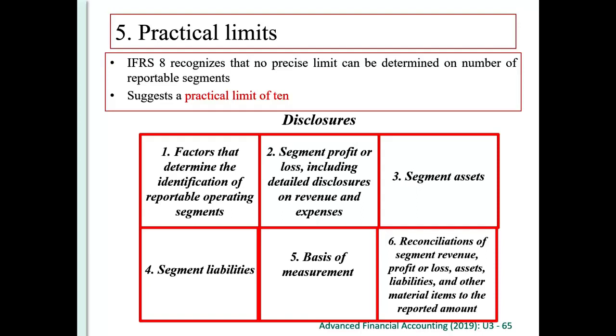So you have to reconcile so that financial statement users know how to match the segment results with the consolidated result, because there will be some intra-group transactions, etc., that you have eliminated on consolidation. So you have to reconcile everything. This is for Financial Reporting Number 8, operating segments.